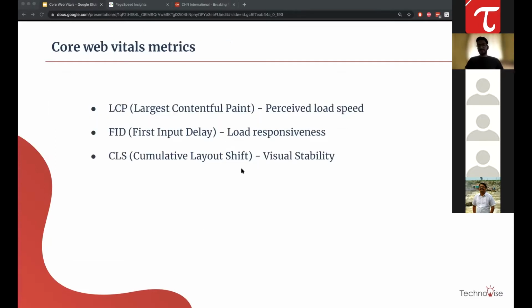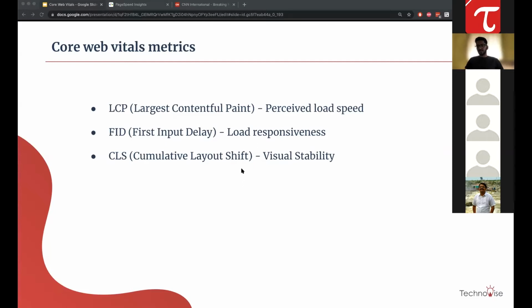So these are the main metrics, which boil down to these three specific parameters for judging the performance of a web page. These three focus on three different things. One is LCP, which is largest contentful paint, which is perceived load speed. It defines how fast your page loads for the user.